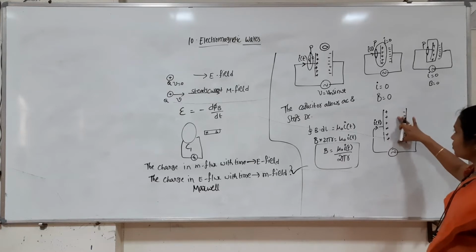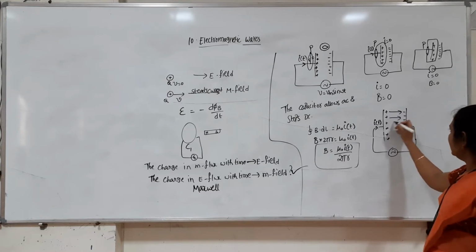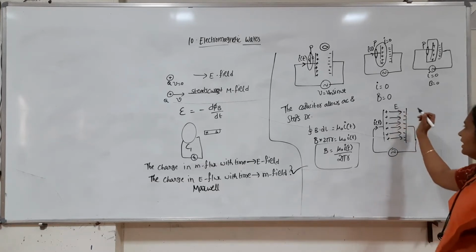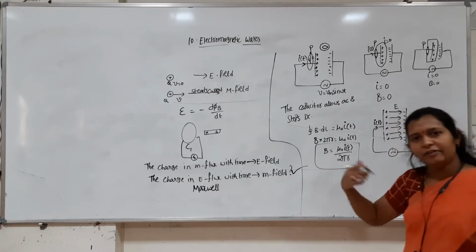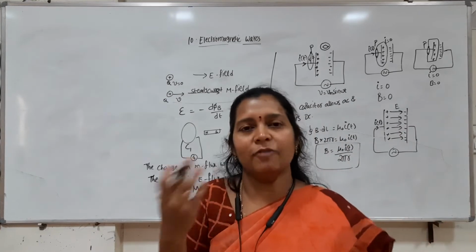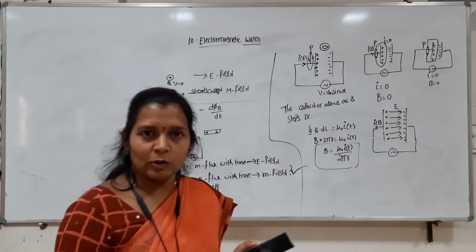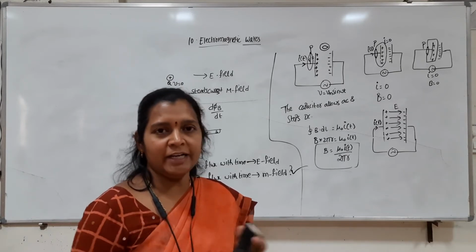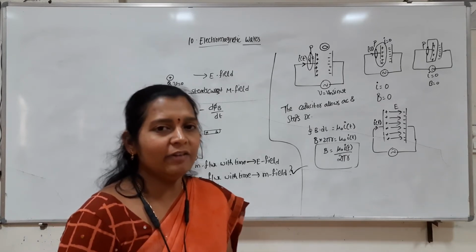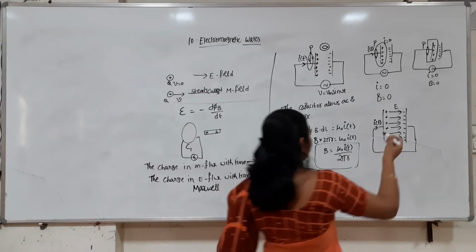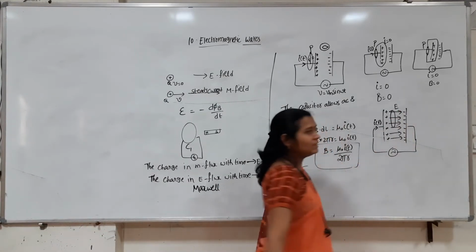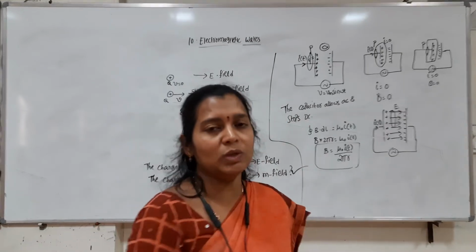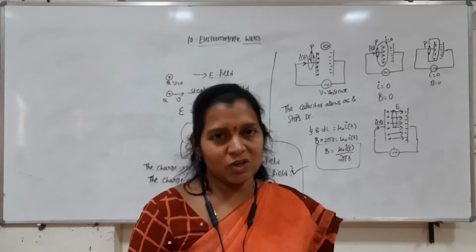If the charge is more, there is an electric field between the plates, and this electric field is not constant. Because charge is a function of time, the electric field is also a function of time. It means that the electric field is changing continuously with time. If the electric field is changing with time, suppose you consider one particular surface, then the flux passing through that cross section is also changing with time.